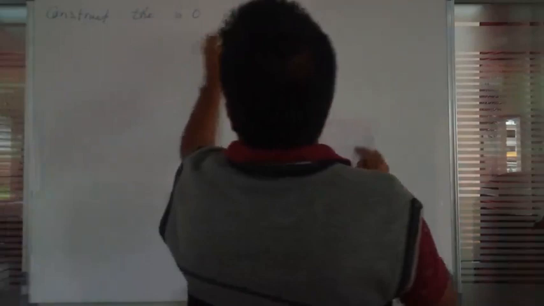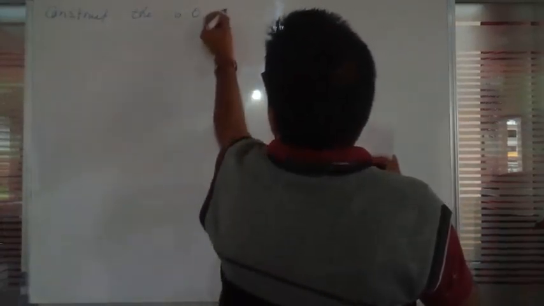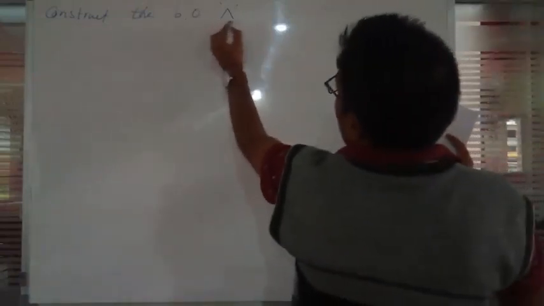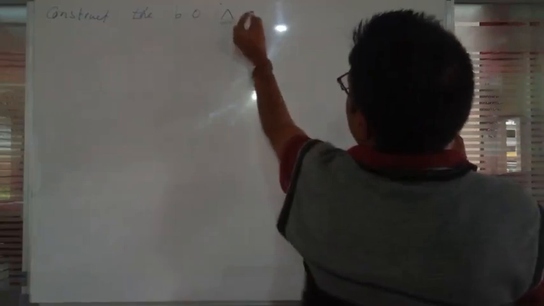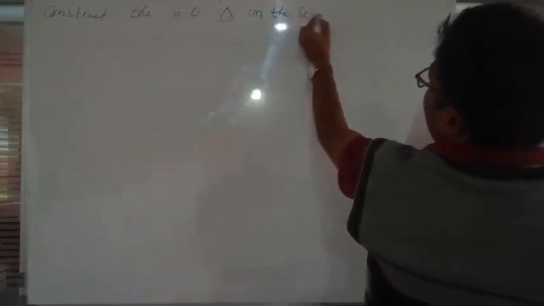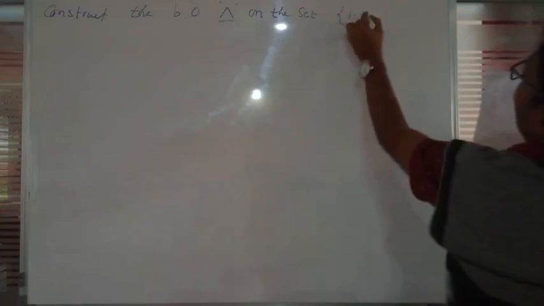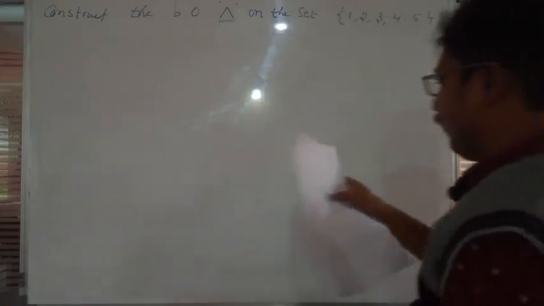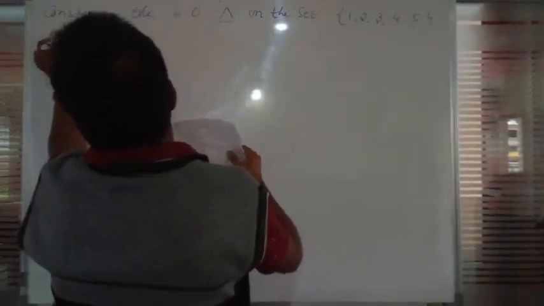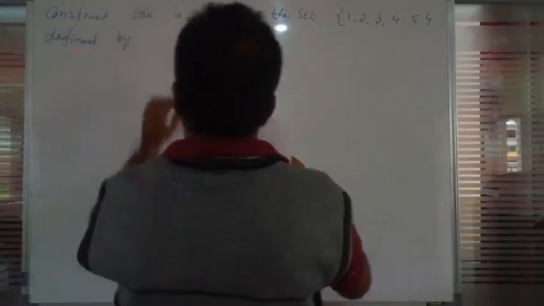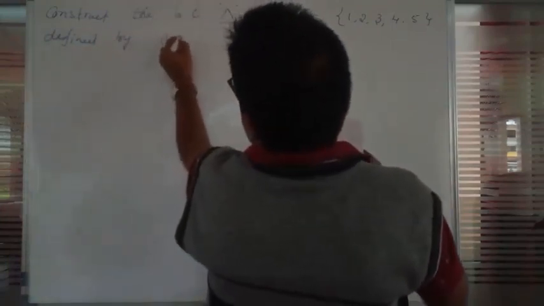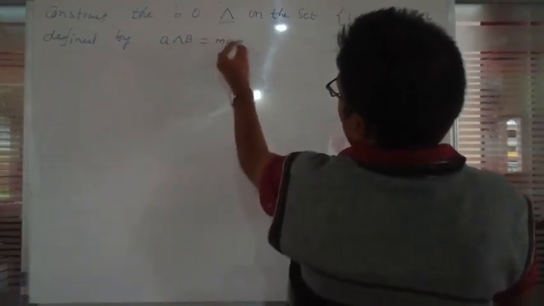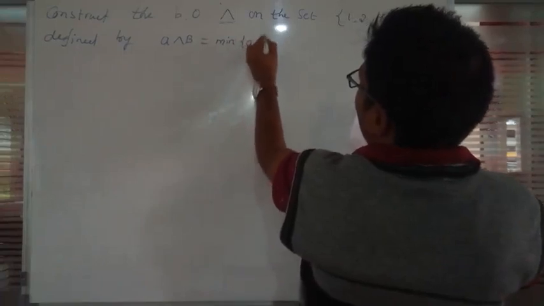Construct the binary operation wedge, denoted by the symbol ∧. It is a binary operation on the set {1, 2, 3, 4, 5}, defined by A wedge B, which is also one operation. A wedge B is equal to the minimum of A comma B.